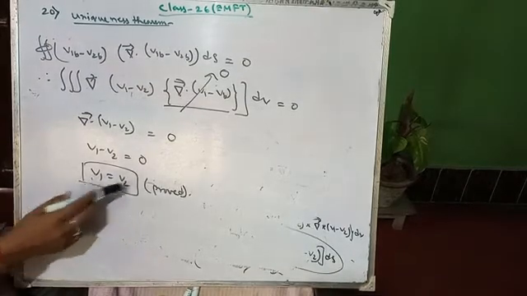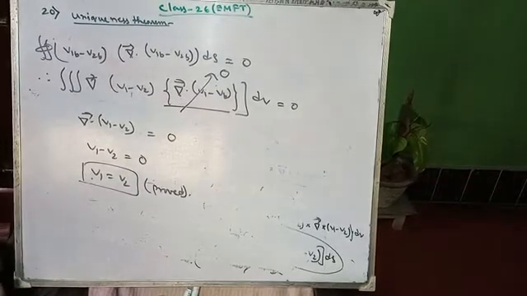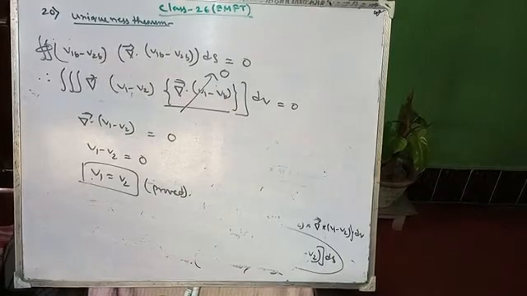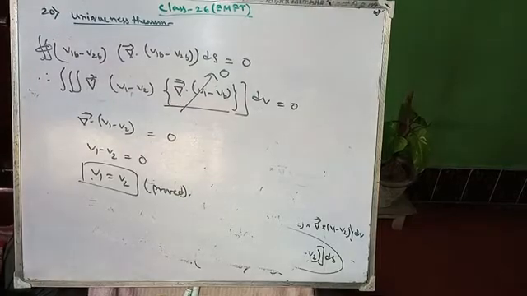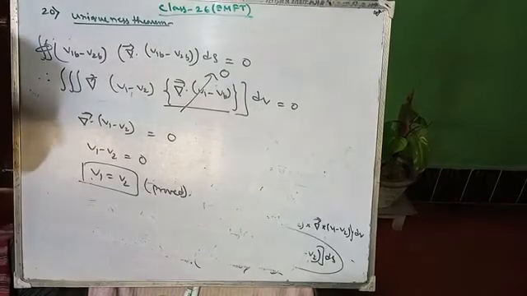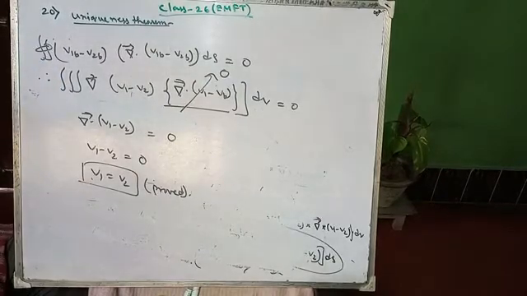So v1 and v2 are two solutions which have the same value on the boundary, thus the previously assumed solutions are identical to each other.